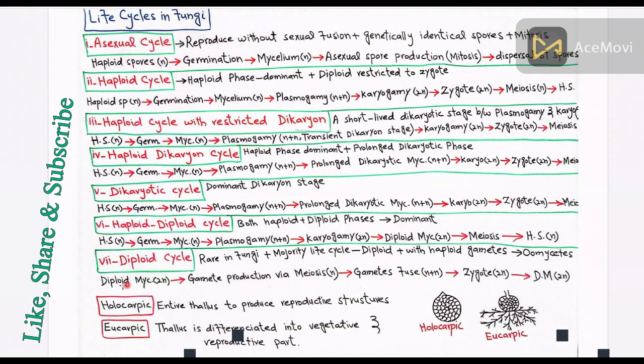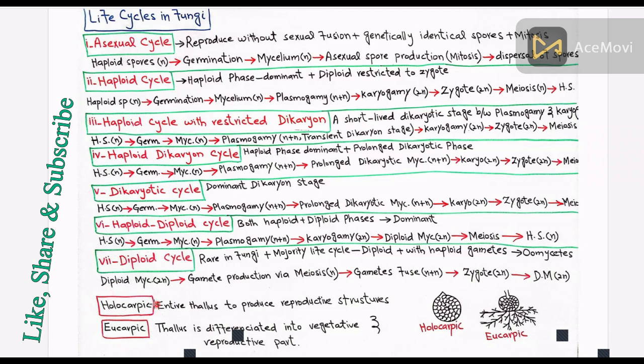How does the cycle start? This cycle starts from the diploid mycelium, which produces the gametes, and gamete production occurs via meiosis. Then gametes fuse and form the zygote, and the zygote germinates into the diploid mycelium again, and the cycle repeats.